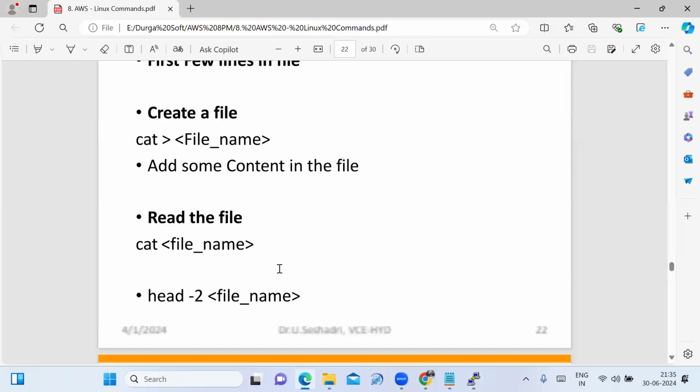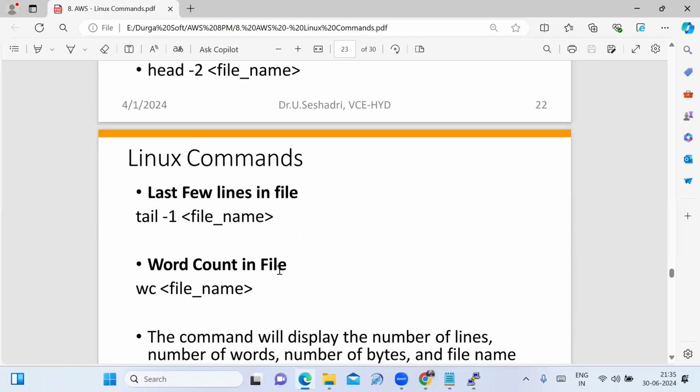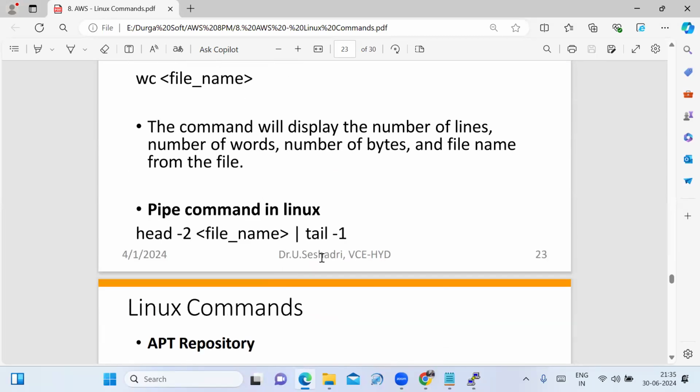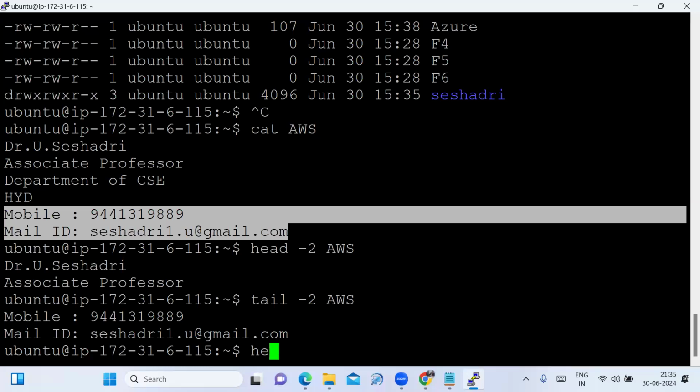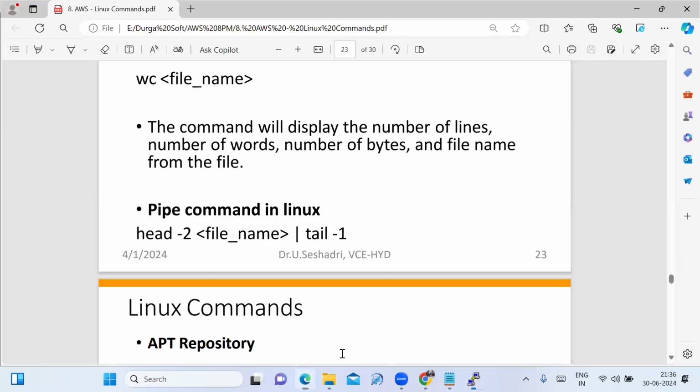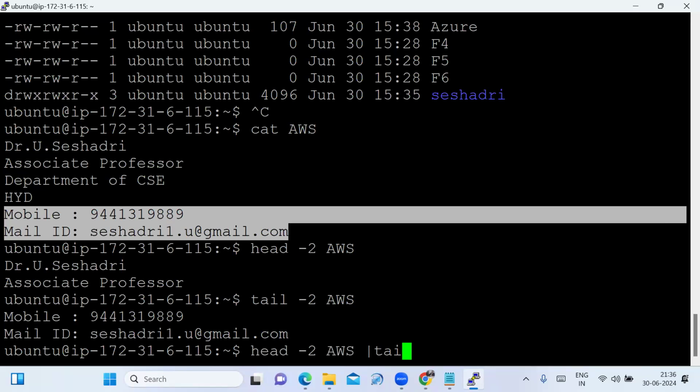Sir, I need the pipe symbol also. You can use the pipe symbol, the combination of head and tail. Suppose we use head -2 AWS, pipe symbol, tail -1.